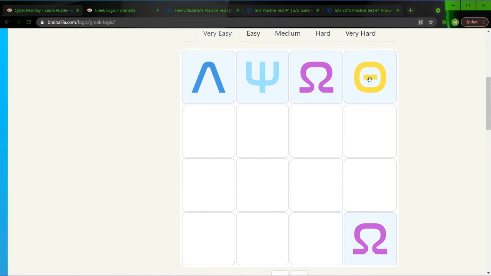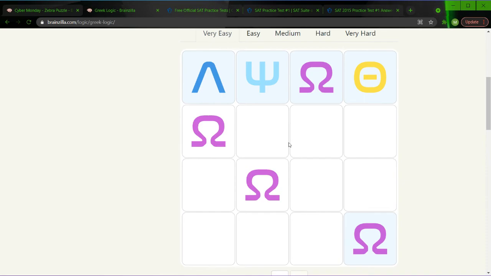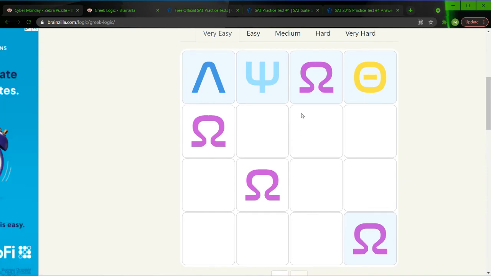Either way. So again, let's start with omega because we know omega has to go here. This spot is occupied by the diagonal, this spot occupied by this column, and this spot occupied by this column, and the last one has to go there for the column, row, and because there's nothing else on that diagonal. That's the easiest one, I feel.